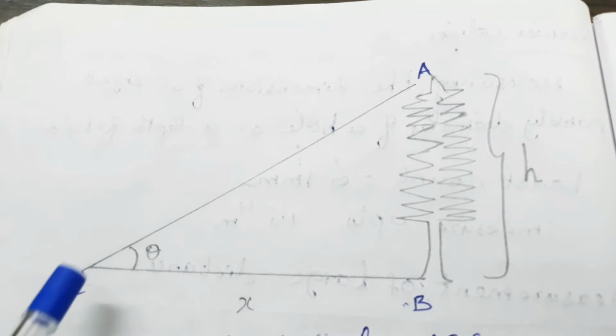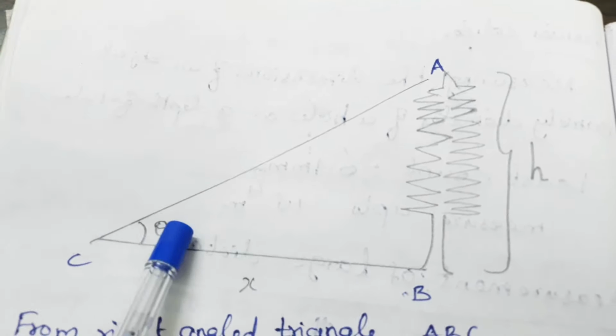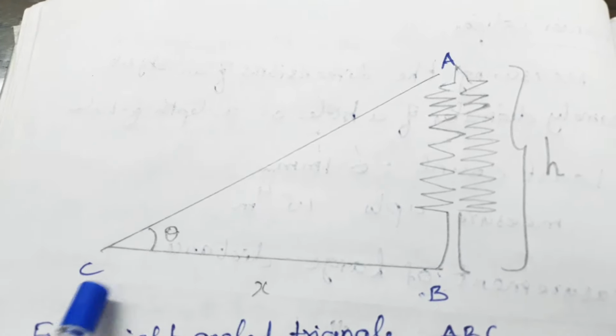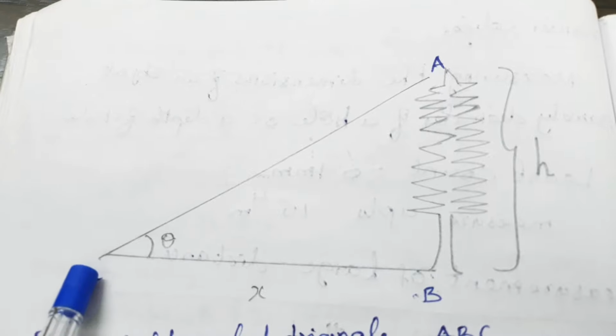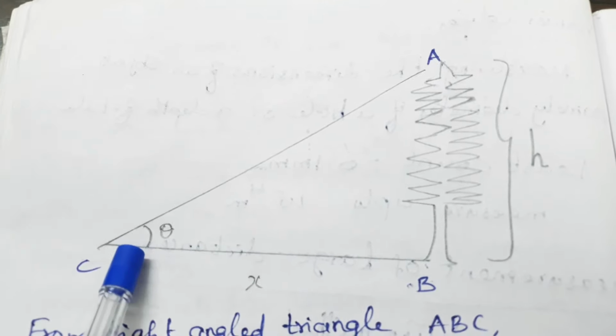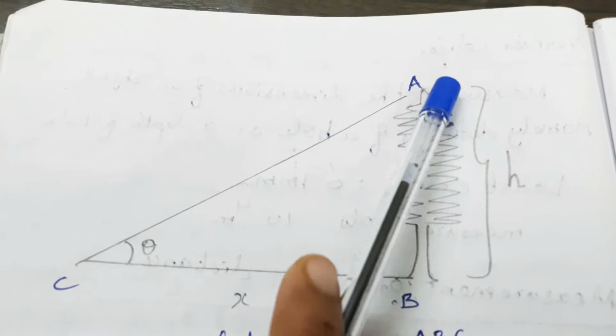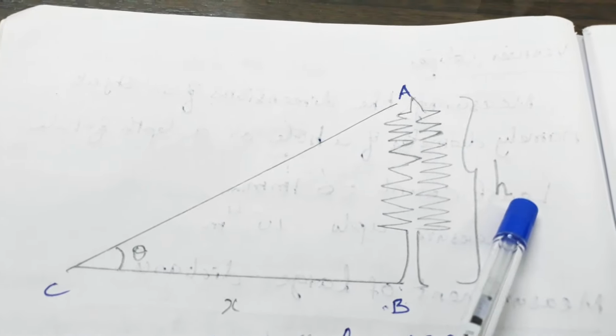So angle ACB equal to theta is called the angle of elevation. So AB equal to H, BC equal to x, and angle ACB equal to theta. Our aim is to calculate the height of this tree, H.